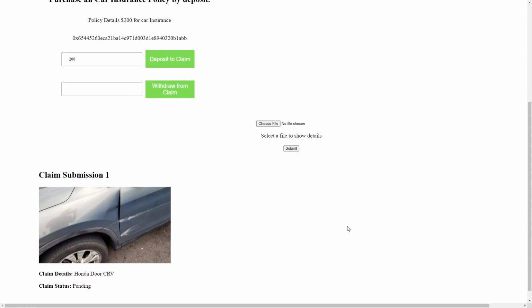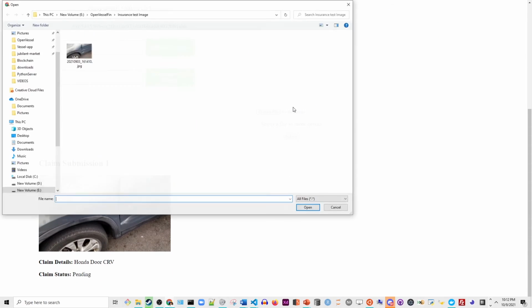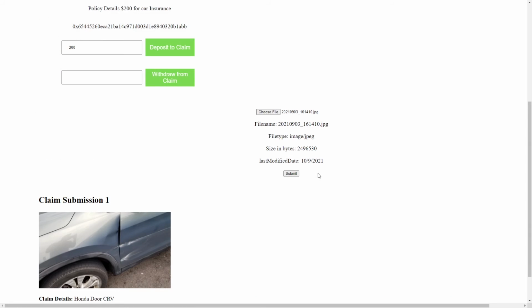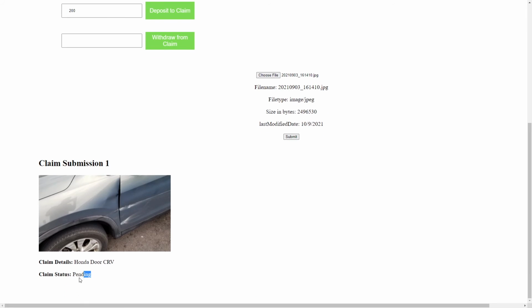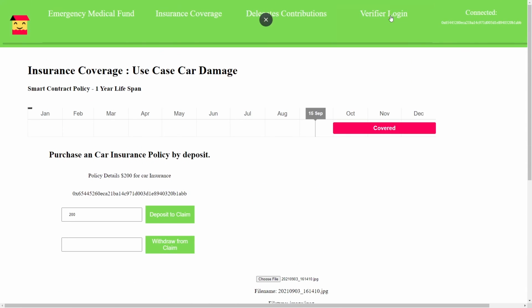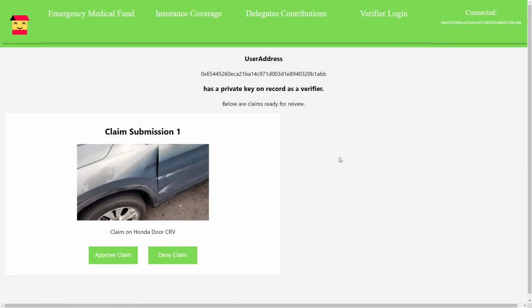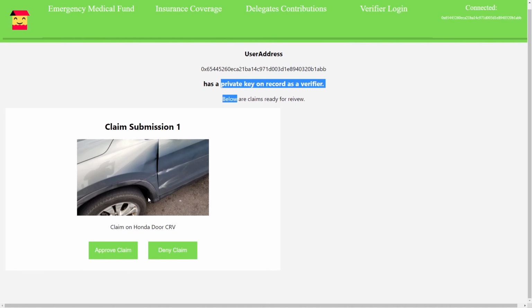And how you would submit a claim is that you would choose a file, taking a picture of your medical bill or the accident, the billing behind this car accident, for example, and it would be pending as a claim status. Now, as a verifier, we'll log in. It will check if we have the private key on record on the smart contract through the Solidity external view functions, and this user would have the ability to approve or deny claims.